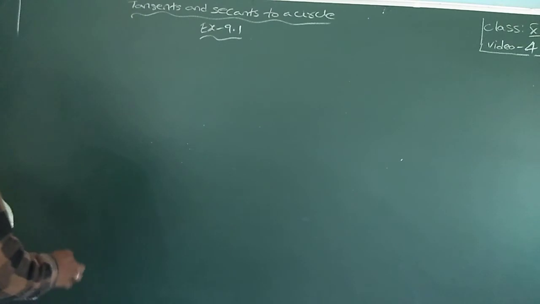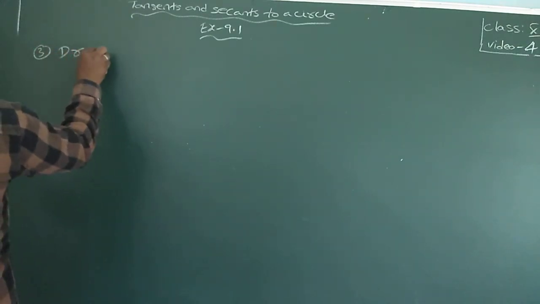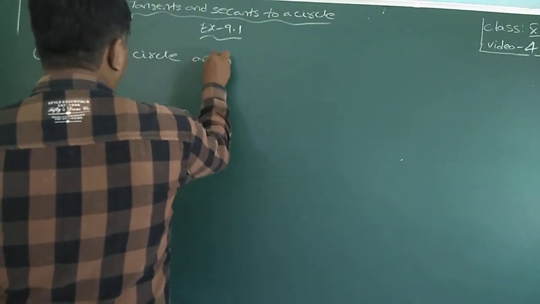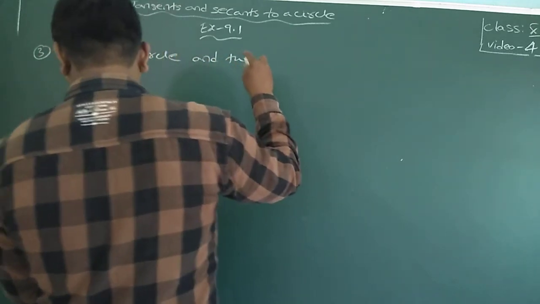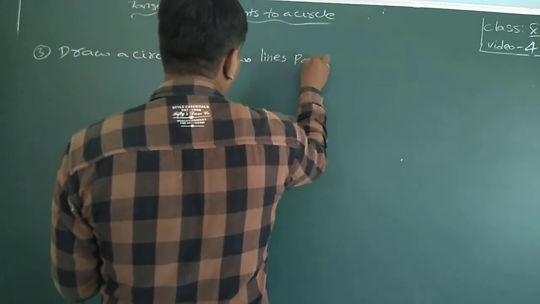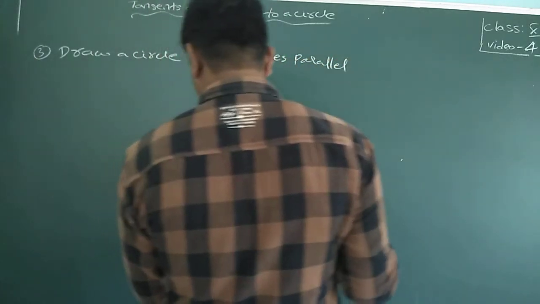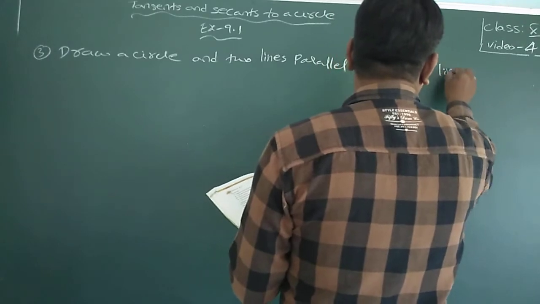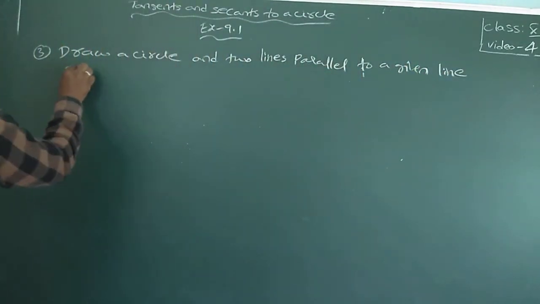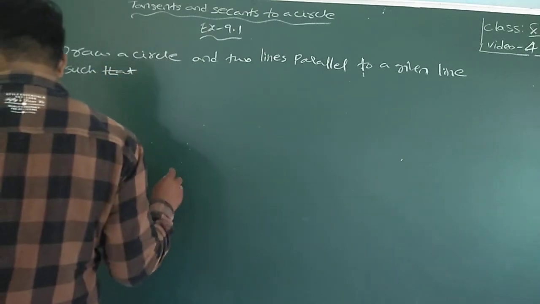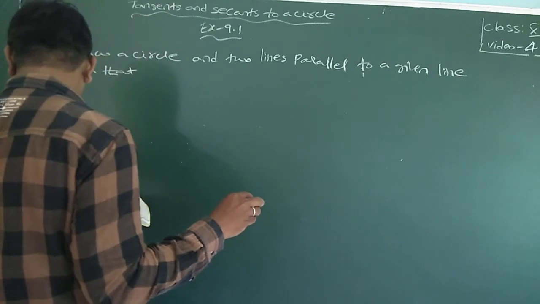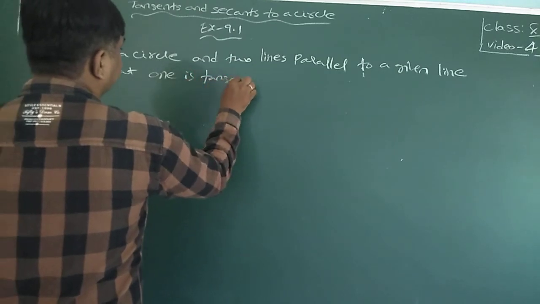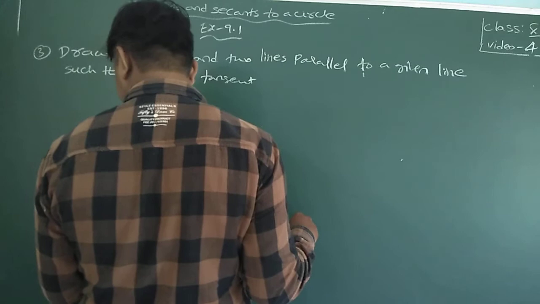Next, draw a circle and two lines parallel to a given line such that one is a tangent and the other is a secant to the circle.